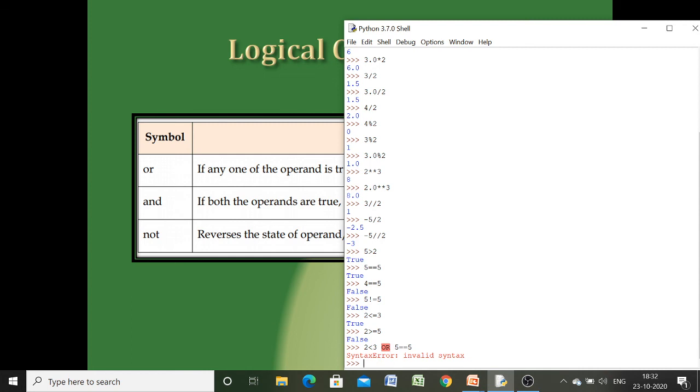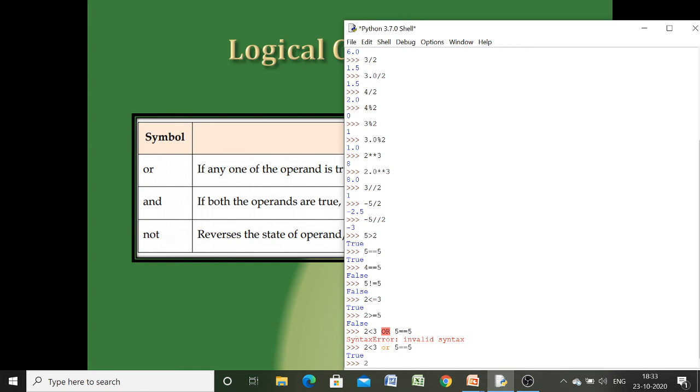Let me write it again: 2 less than 3 or 5 equal to 5. So it will give you true. Now since Python is case sensitive, you have to be very careful whether you are writing in capital letters or small letters. You can't change the case.